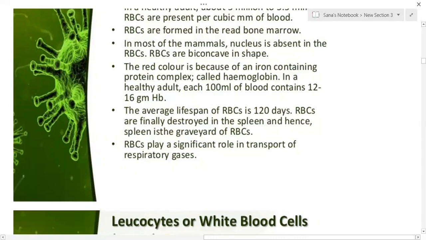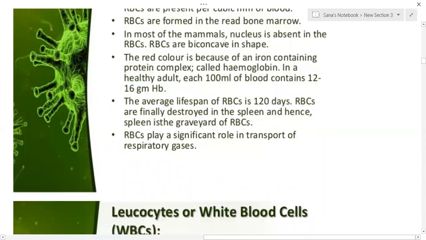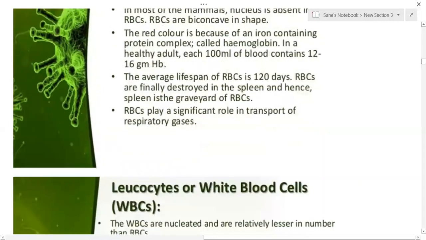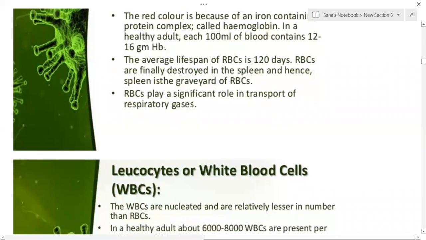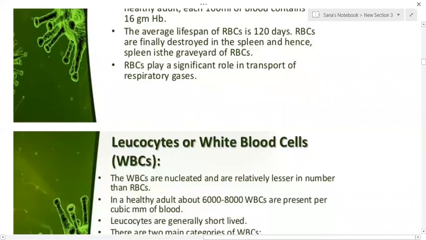The average lifespan of an RBC is around 120 days. RBCs are finally destroyed in the spleen, and hence the spleen is also called the graveyard of RBCs. RBCs play a significant role in the transport of respiratory gases, especially oxygen as well as carbon dioxide.